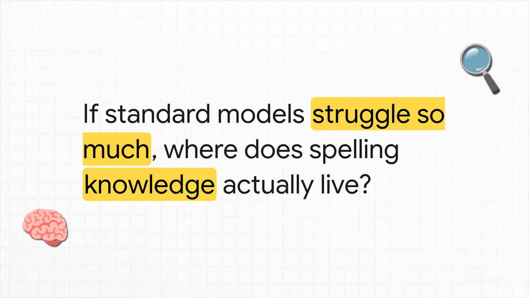That brings us to a deeper, wildly curious question explored in a recent arXiv research paper. If standard models struggle so much, how are they ever able to spell words at all? Well, researchers decided to do a kind of brain scan on the deep architecture of the transformer model to see exactly where this spelling knowledge actually lives.